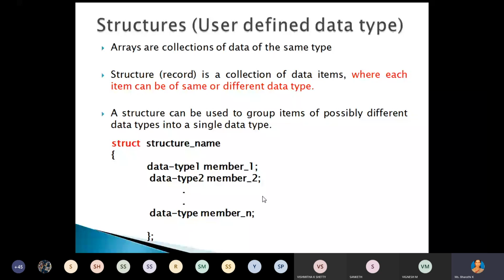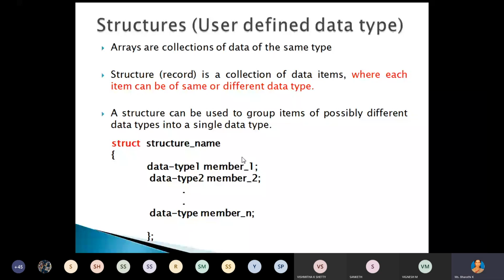To declare the structure, we have to use the keyword struct, then give some name for that memory location, that is, the structure. This we can call the structure tag. Give the name for that structure, and then declare the different members of that structure: data type member 1, data type member 2, and so on up to data type member n. This we can call the data members of the structure. Here these data members may be of different data types.